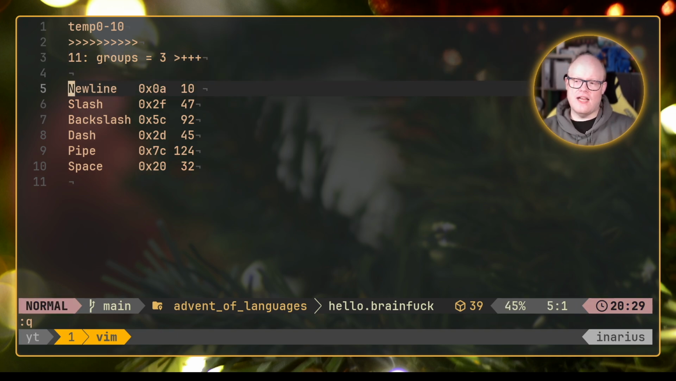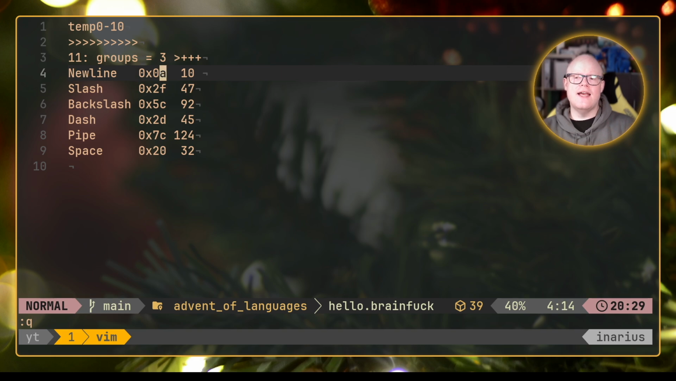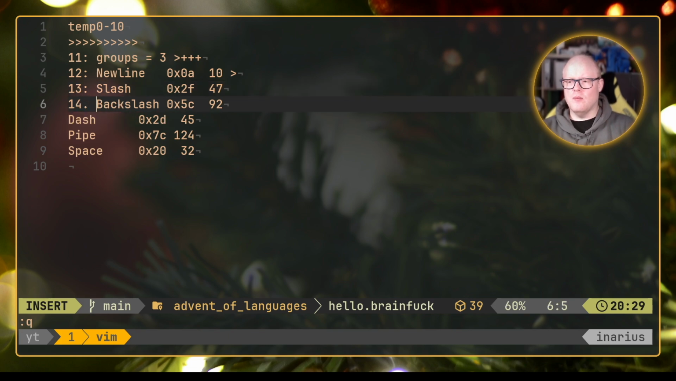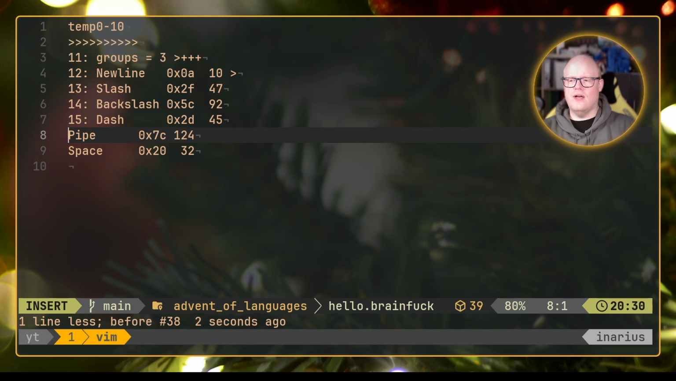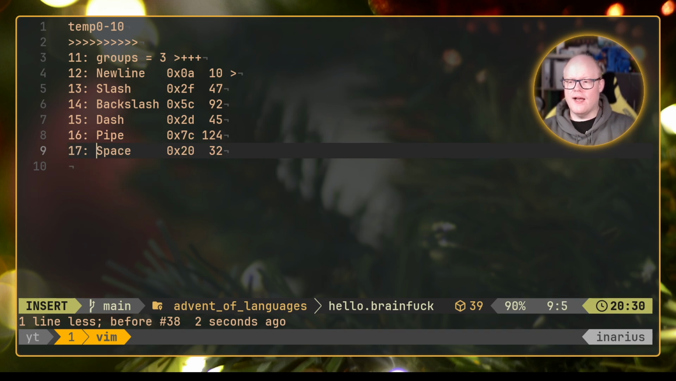Okay, now that we have done that, we can go ahead and create some addresses that simply contain those values. So the 10, the 47, the 92, the 45, the 124, the 32. So how can we actually do that? We simply do that again by just going one forward. So this will be the 12. This will be the 13. This will be in the end the 14. And as I've said before, I'm just doing these comments here in order to allow us easier reasoning about what we are doing. So the real code is actually this.